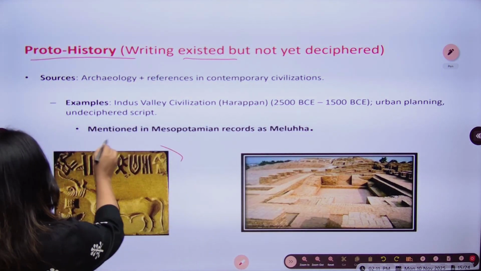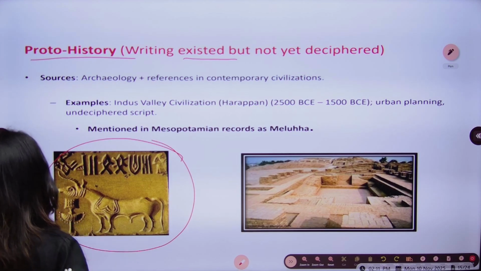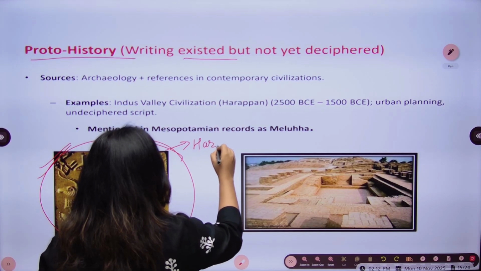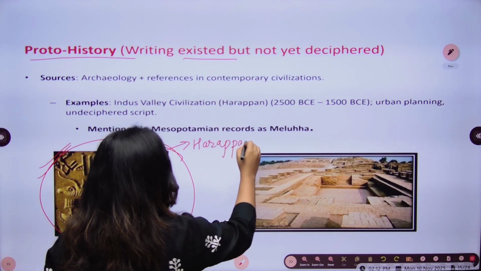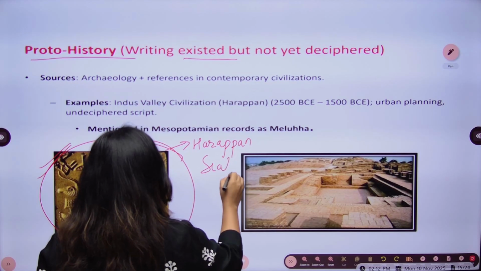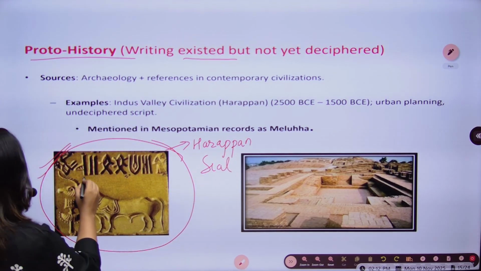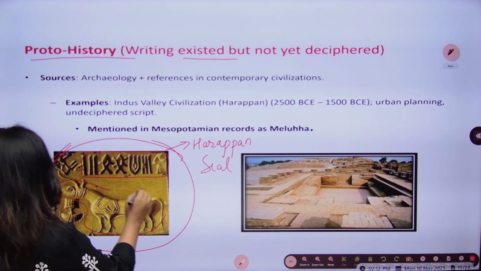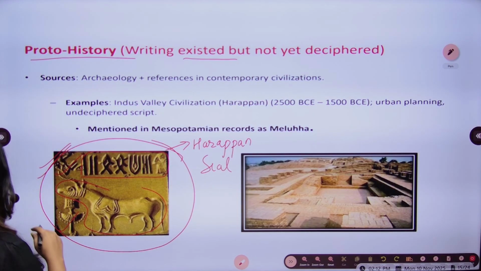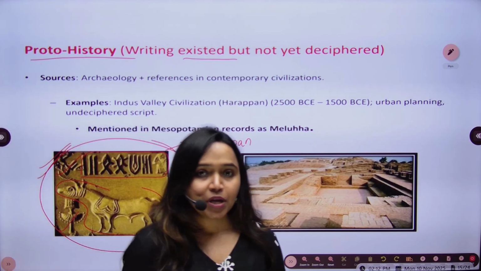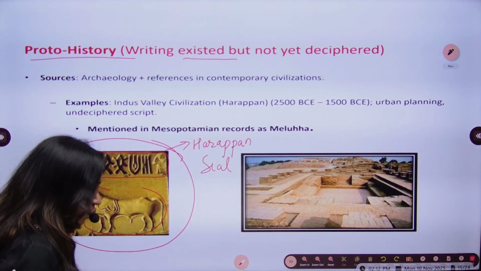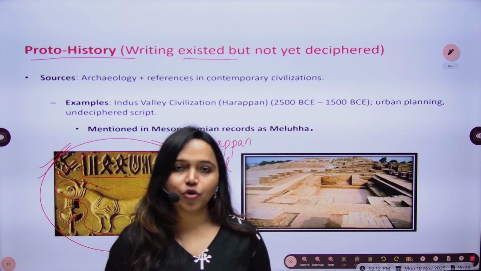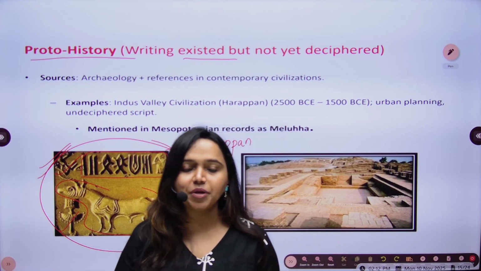So let's see this particular thing, which is a Harappan seal. If you analyze this picture, you will see there are certain things written here. There is a certain animal and certain other pictographic representations of that time. Now, do we know what exactly is written on this seal? We do not know. Why? Because we have not been able to decipher it. We have not been able to read it.